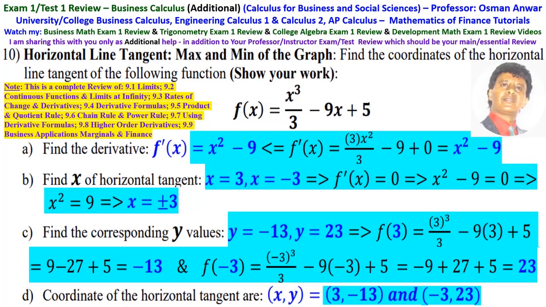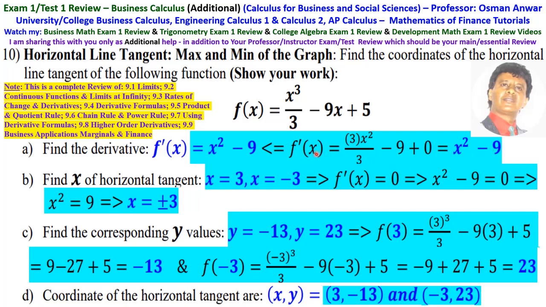Number 10 is horizontal line tangent, maximum and minimum of the graph. Find the coordinates of the horizontal tangent of the following function. So f of x is equal to x cubed over 3 minus 9x plus 5. So first we're going to find the derivative. The derivative f prime of x is 3x squared over 3 minus 9x plus the derivative of 5 is 0. Then 3 cancels 3, that is x squared minus 9.